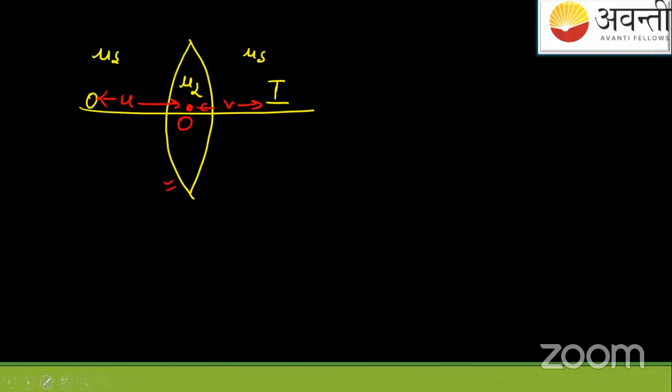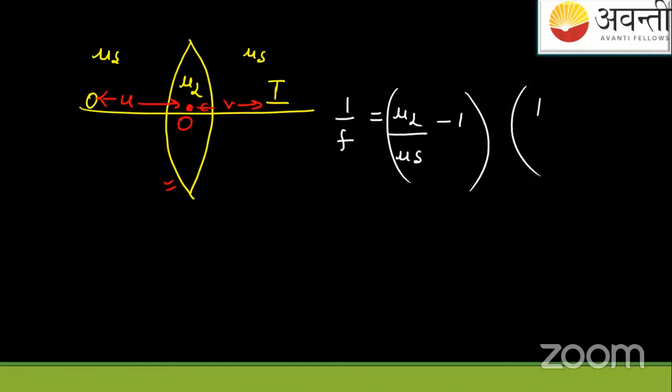If we see the focus, see, focus will be this: 1 by f. The formula is changed now. I'll write it like this: mu L upon mu S minus 1, upon 1 by R1 minus 1 by R2. What are these R1 and R2?